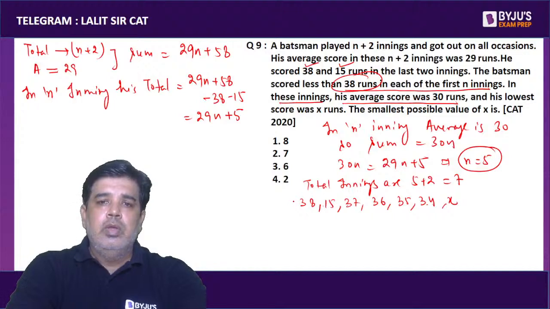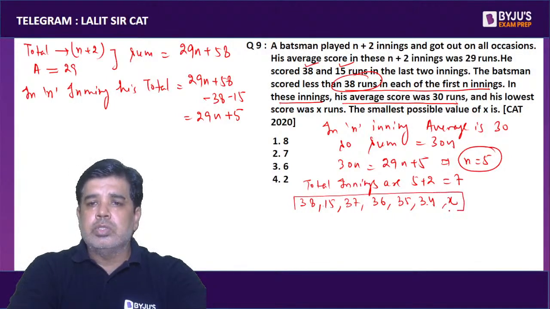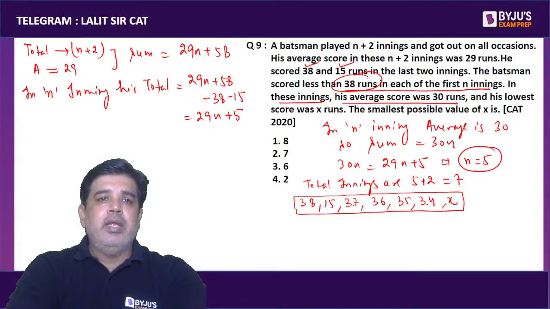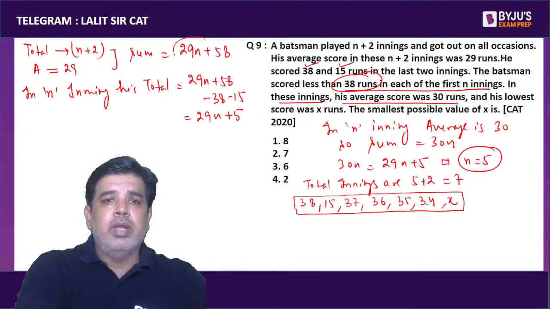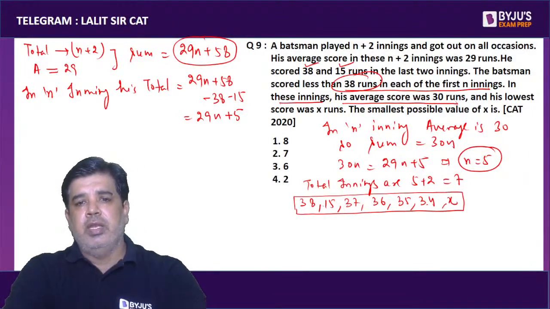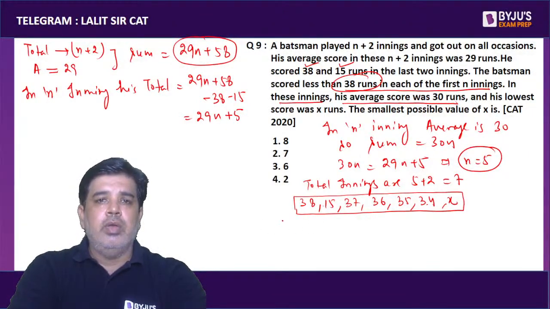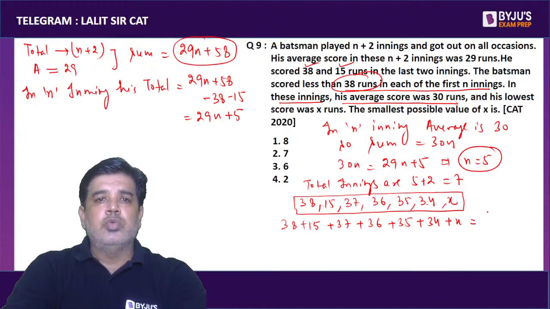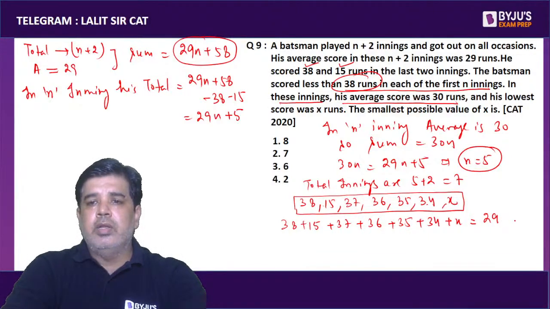These are the scores in all the 7 innings, and the total score is 29n plus 58. So let me now equate it. 38 plus 15 plus 37 plus 36 plus 35 plus 34 plus x is 29 into 7 plus 58.